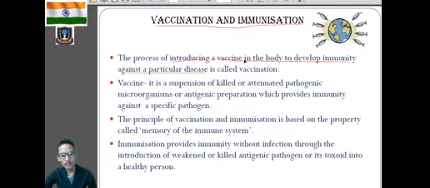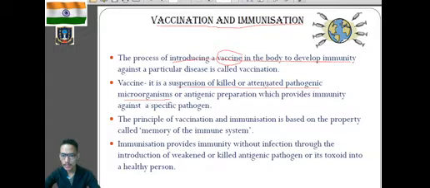So what does the vaccine contain? Because we are saying that we are introducing a vaccine in the body of an individual organism to develop immunity. The vaccine is actually a suspension of killed or attenuated pathogenic microorganisms. That means the vaccine contains a killed pathogen, or microorganisms whose strength is very weak, which is called attenuated.